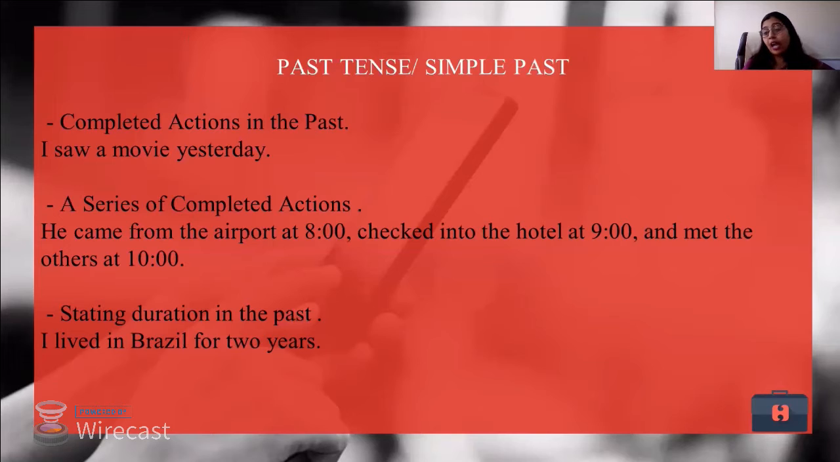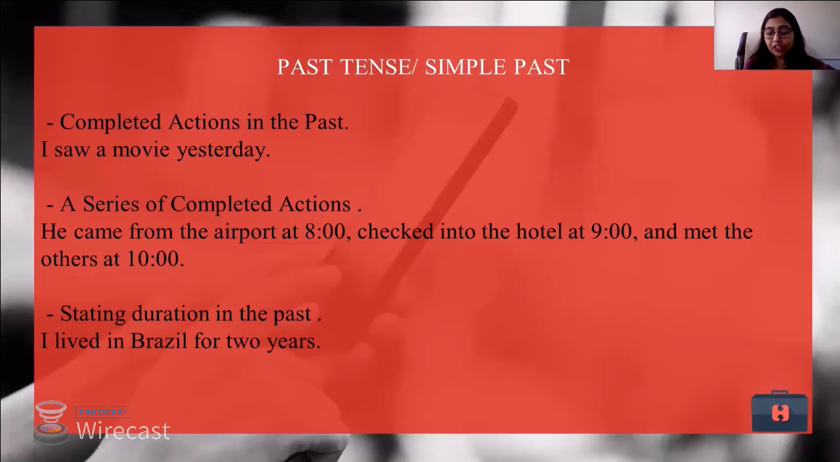Right now, I might be standing at 11 o'clock. So all the three actions for me are in the past, but still I am using he came from the airport, he checked into the hotel and met others at 10. So these are a series of events, but I'll be using past to narrate the stories or to tell about the actions that were completed.